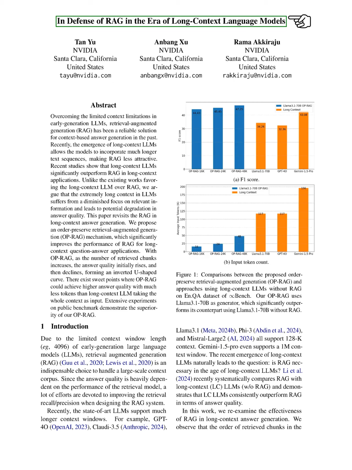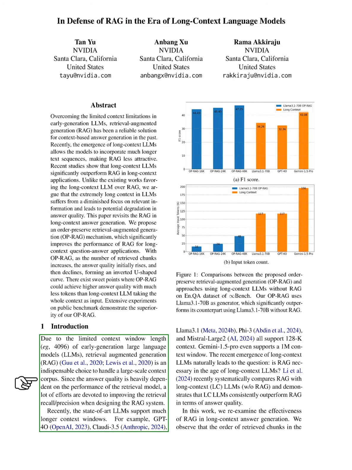Section: Introduction. In this section, we discuss the challenges posed by the limited context window of early large language models, LLMs, which typically handle around 4,096 tokens. To address this, we utilize retrieval-augmented generation, RAG, to manage larger context corpora. The quality of answers generated by RAG heavily relies on the effectiveness of the retrieval model, prompting us to focus on enhancing retrieval recall and precision.